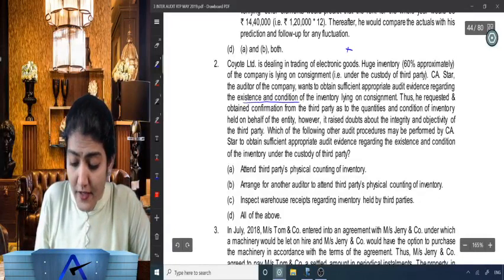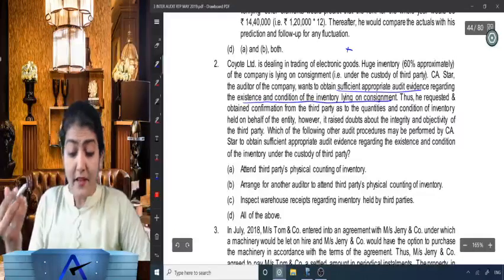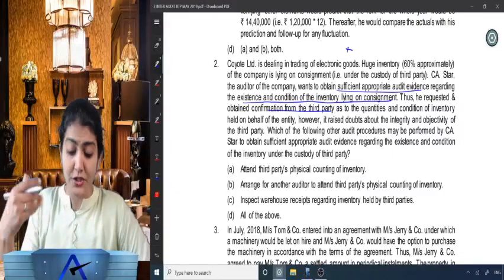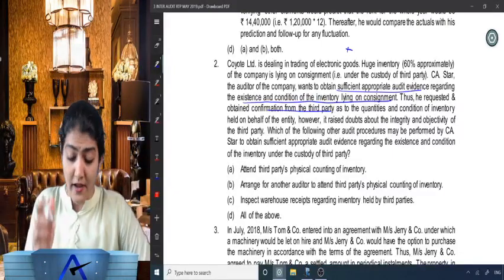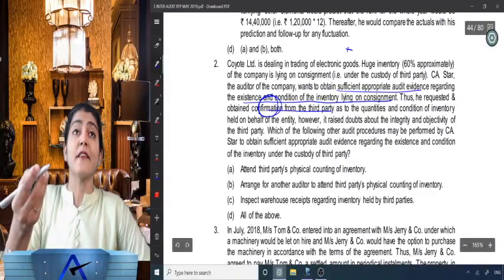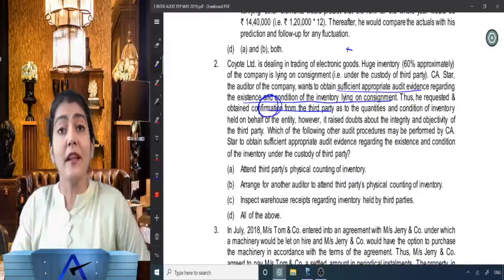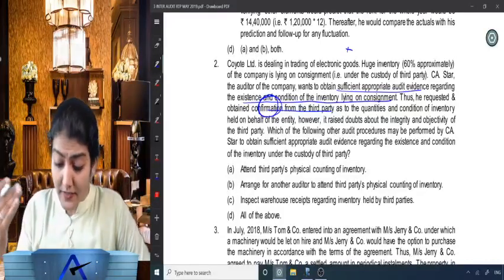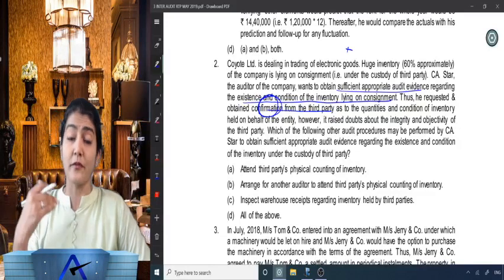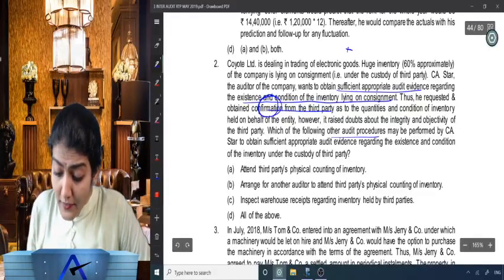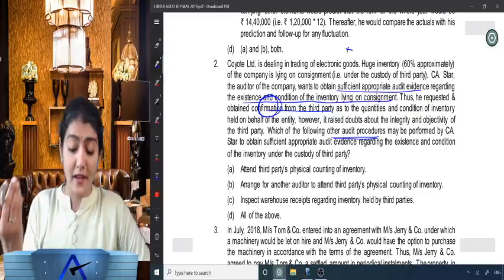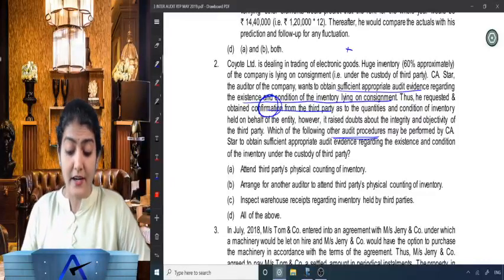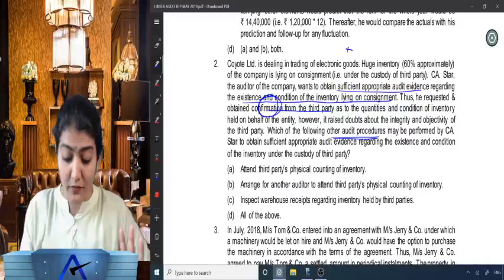CA Star, the auditor of the company wants to obtain sufficient appropriate audit evidence regarding the existence and condition of the inventory lying on consignment. Thus, he requested and obtained confirmation from the third party as to the quantities and condition of inventory held on behalf of the entity. So that's the first procedure told in SA 501 also. For inventory lying with a third party, you obtain the confirmation from the third party. However, it raised doubts about the integrity and objectivity of the third party. Which of the following other audit procedures may be performed by CA Star to obtain sufficient appropriate audit evidence regarding the existence and condition of the inventory under the custody of the third party?